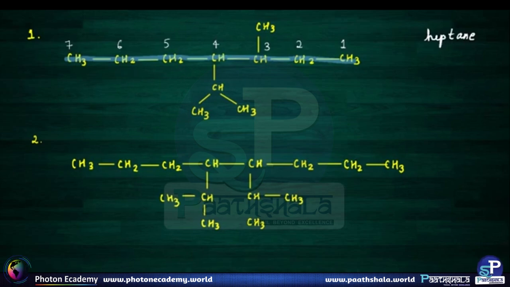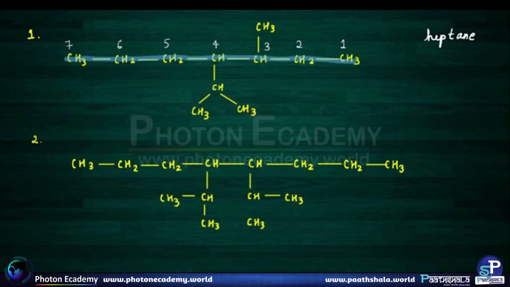This is a simple substituent, that is a methyl substituent, but this is a complex one. Here also the rules are absolutely the same. First we need to make its main chain, then do the numbering. So 1 and 2.